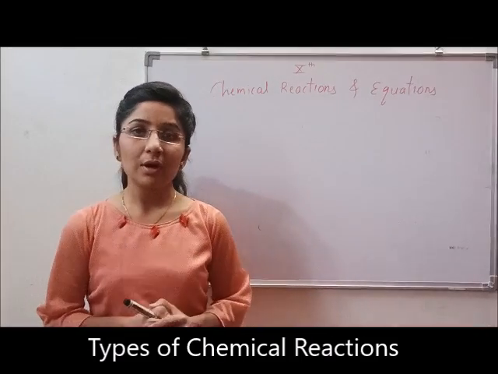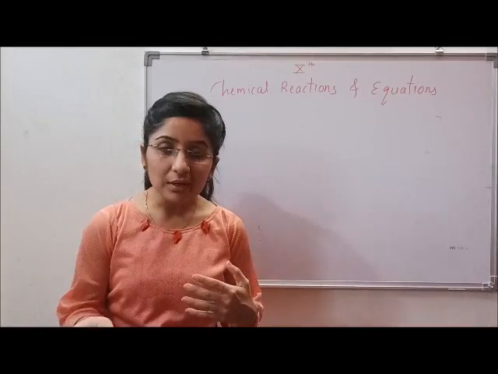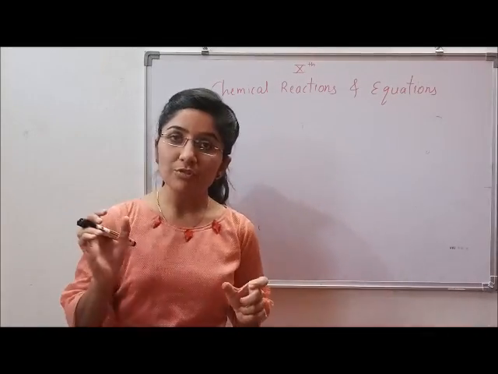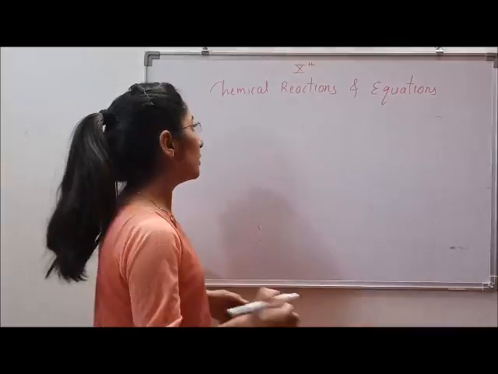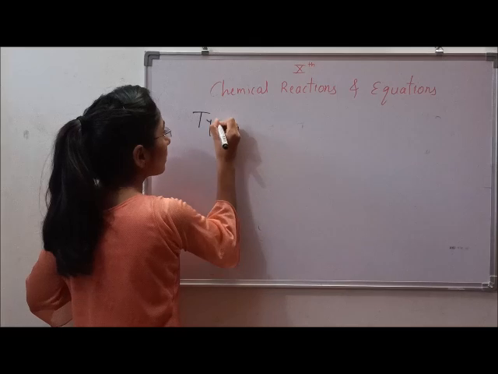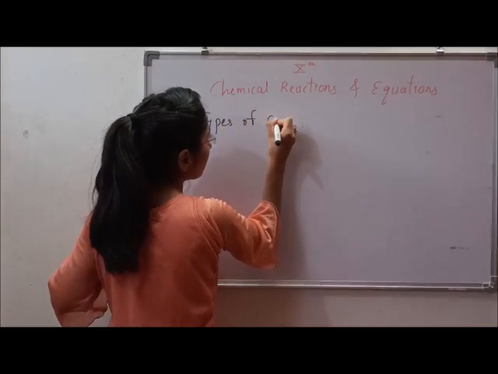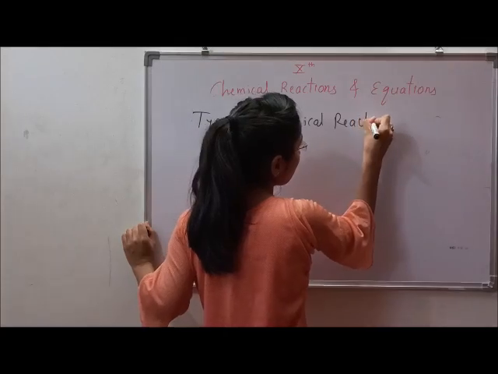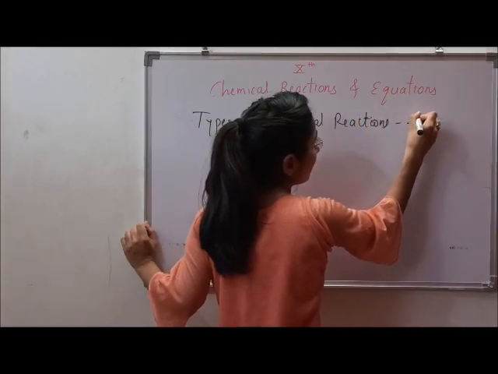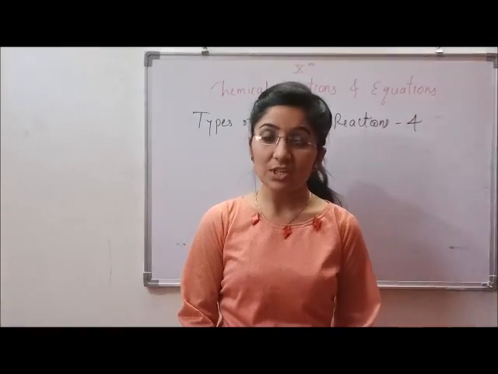Now let's have a look at the new topic, types of chemical reactions. There are basically 4 types of chemical reactions.